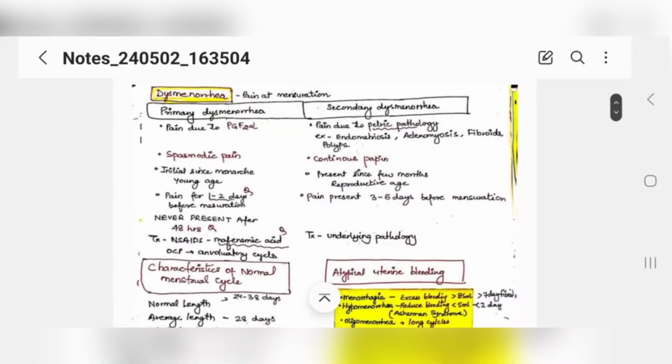Now we will talk about the condition. See, you learned about the menstrual cycle. What is dysmenorrhea? Dysmenorrhea is pain at menstruation.